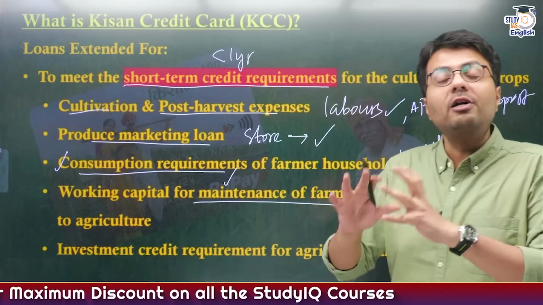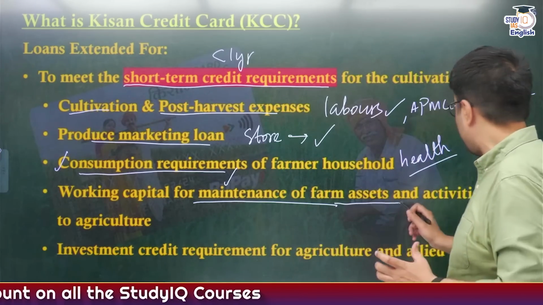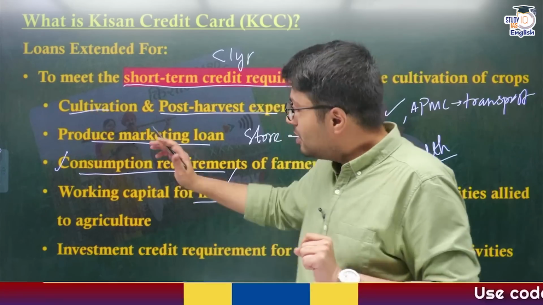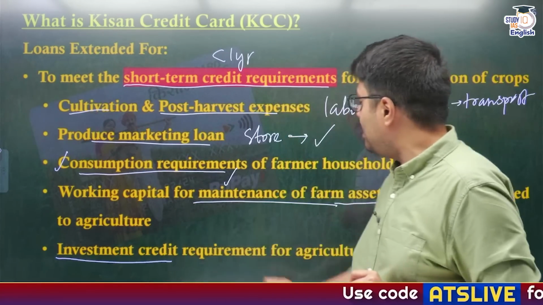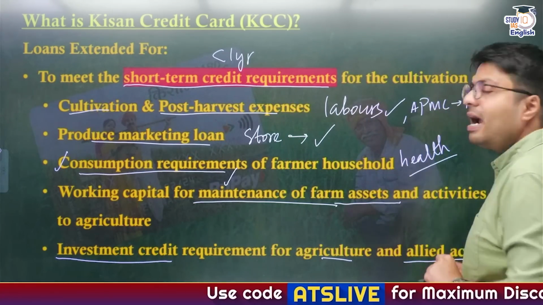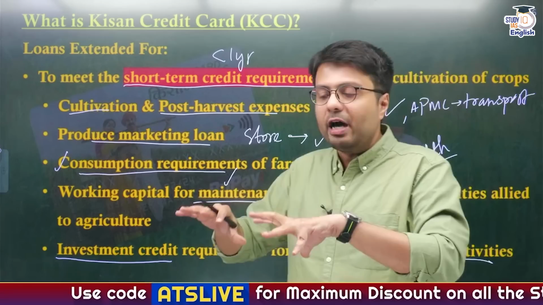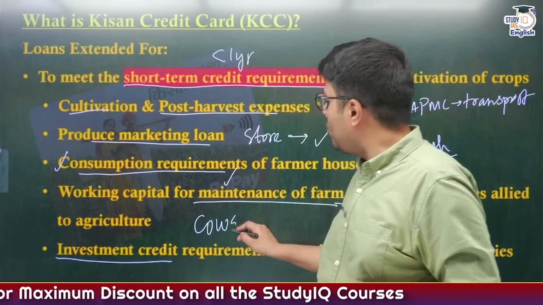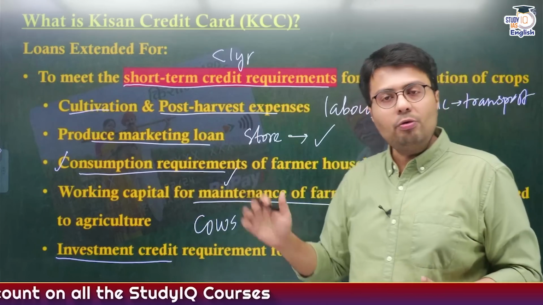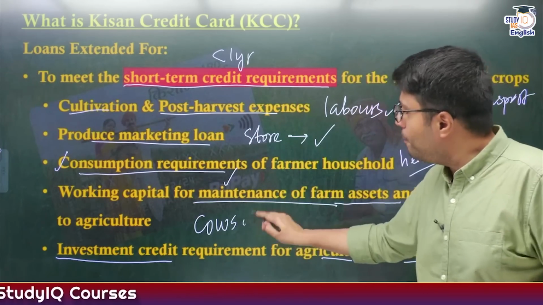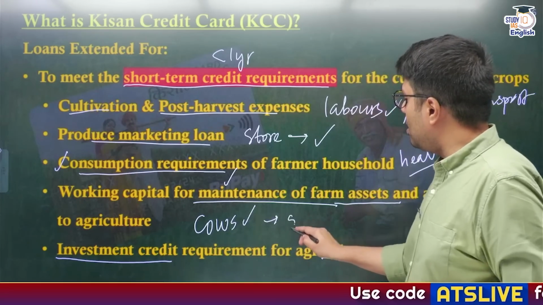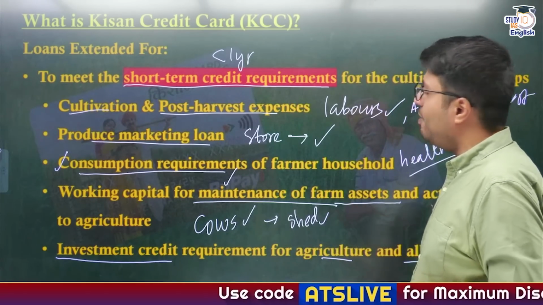So for those kinds of maintenance activities of their farm assets, they can also get loans under Kisan Credit Card. Similarly, farmers, if they need to invest in different kinds of agricultural allied activities, like suppose a farmer is growing potato and he's not happy and he decides to purchase a few cows, from that he can earn money by selling the milk, right? So to purchase those cows also, you can use the money from KCC. To construct a cow shed also, you can use the money from KCC.